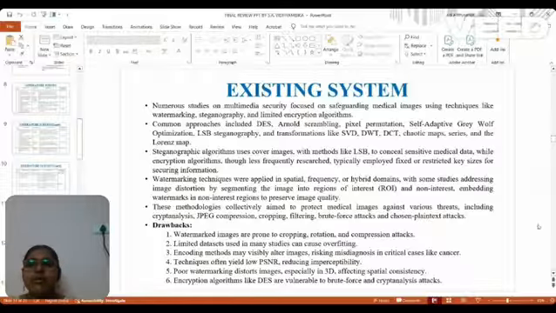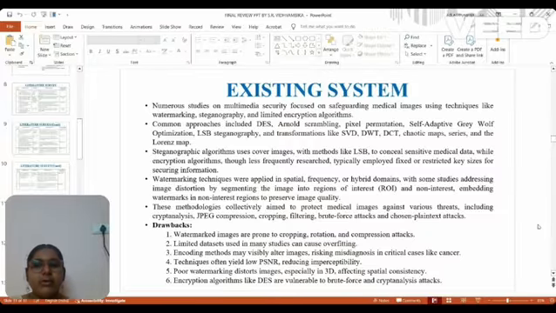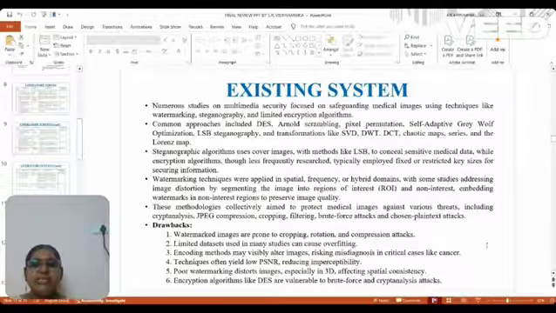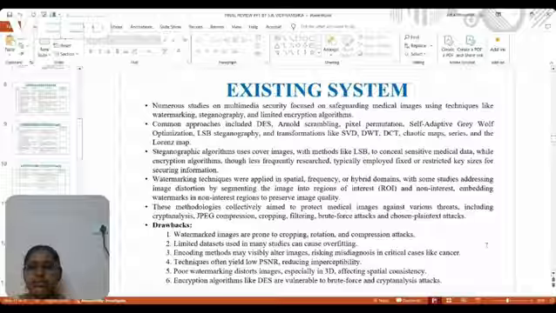Existing security methods focus on four major techniques. First is watermarking that embeds watermarks in images but often distorts image quality and remains vulnerable to cropping and filtering. Second is steganography that replaces critical image pixels with chosen cover image pixels but compromises quality. Cryptographic methods like DES, AES, etc. use restricted key sizes, resulting in low to moderate PSNR values. PSNR is peak signal to noise ratio. Higher PSNR value indicates better image quality with minimal noise. Hashing methods like MD5 are also proposed that just create hashes of the images but don't secure them.